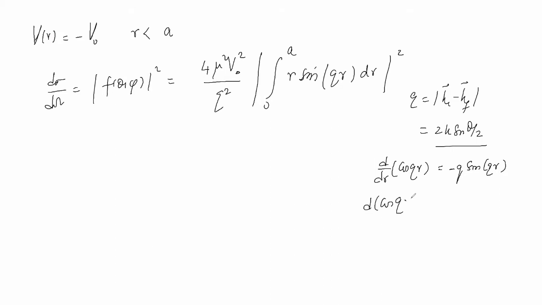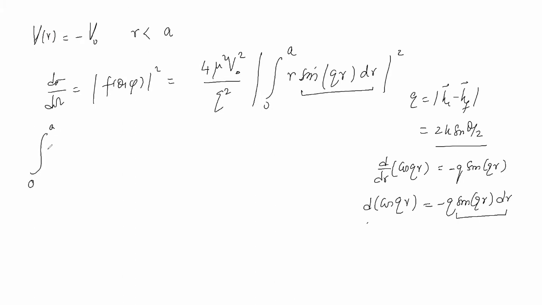That means I can write d of cos(qr) as minus q sin(qr) times dr, and this would imply that instead of sin(qr) dr, I can replace this factor by d cos(qr). Okay, and the minus sign, when I take it outside the mod, we can forget about it.